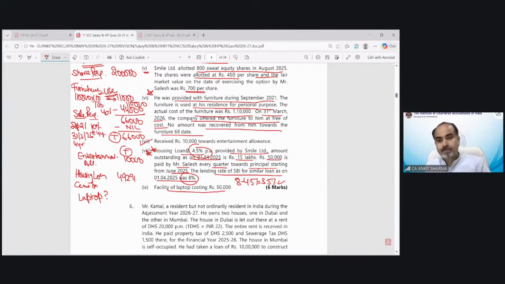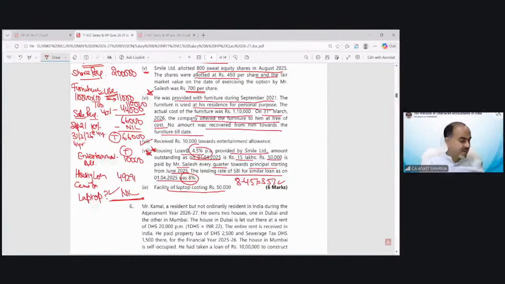Kuldeep is saying, if used... No, facility of laptop costing rupees 50,000. That means a laptop has been given to the employee for use, of course. So the value would always be nil.